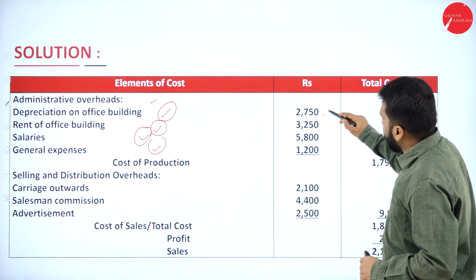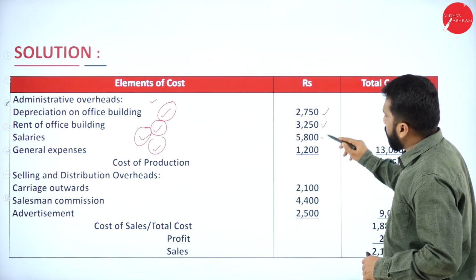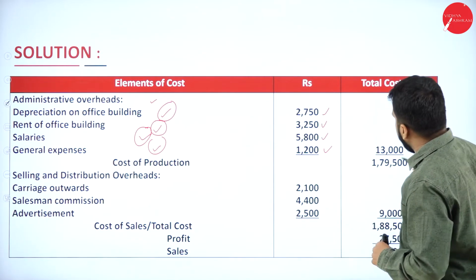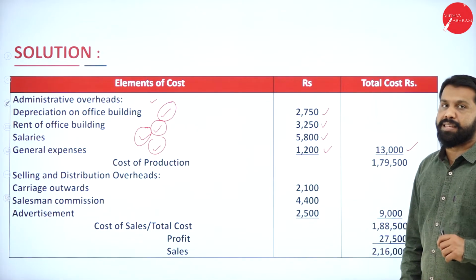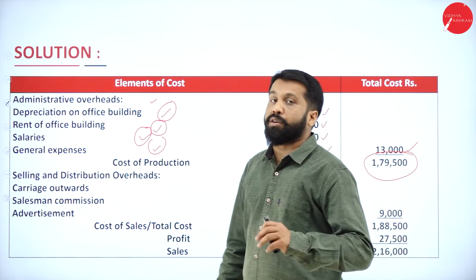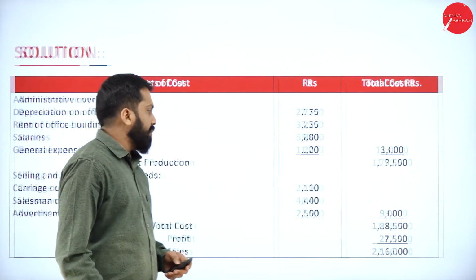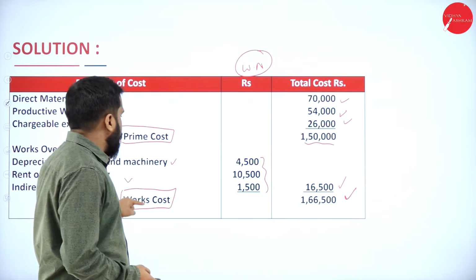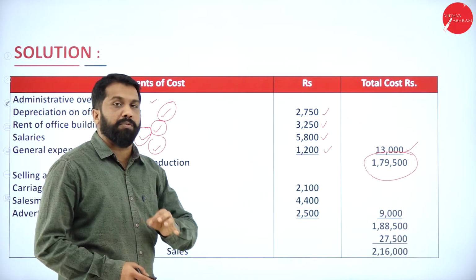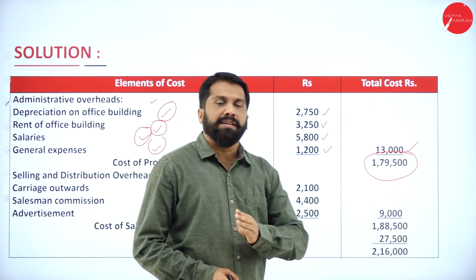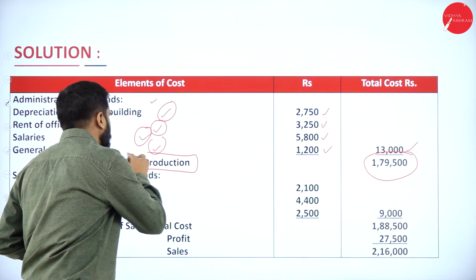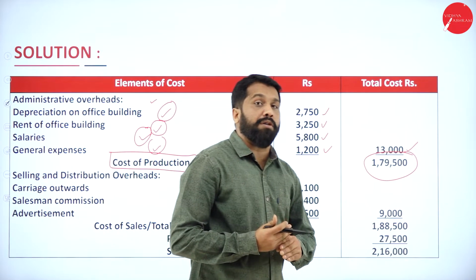Now, 2,750, 3,250, 5,800 and 1,200. If you add these things, you will get 13,000. So the final answer will be 1,79,500. How did you get 1,79,500? I'll go back. Your work cost was 1,66,500. Add 13,000, you will get 1,79,500. This is all about your cost of production. Hope you got this. Up to office we completed.